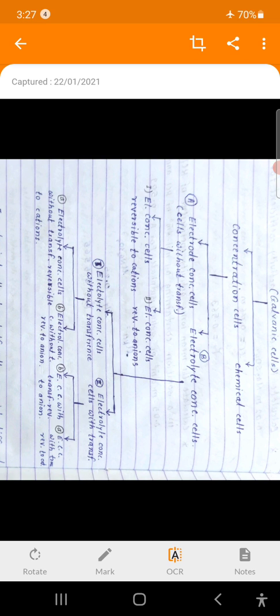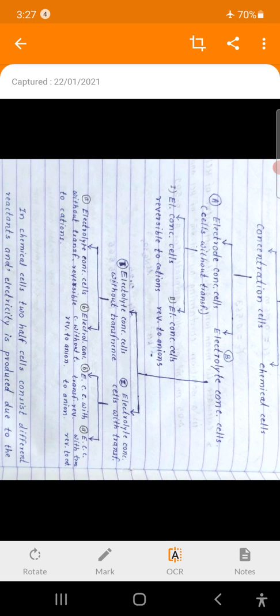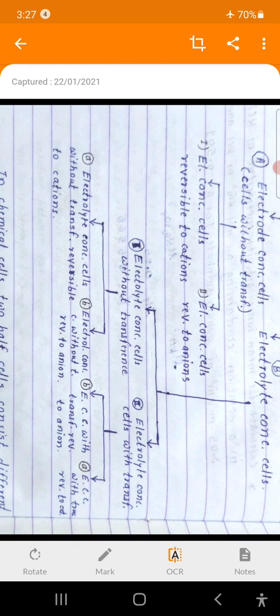Here without transference means that two electrodes are dipped in two different concentration electrolyte solutions, and those two solutions are placed in separate beakers, and the two solutions are not in direct contact with each other.